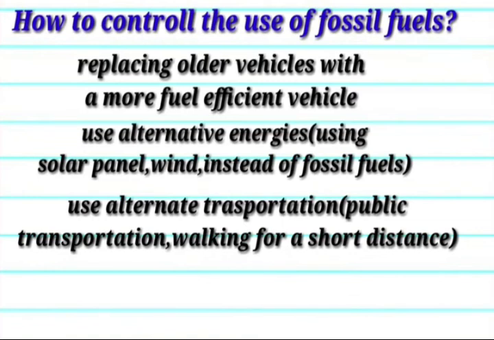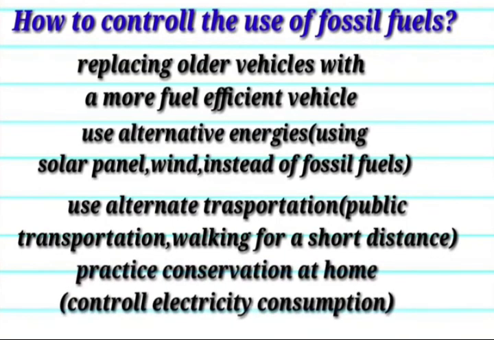We can use public transportation like buses. If you want to go a long distance daily, try to go by bus. And you can practice conservation at home by controlling electricity consumption. These are the remedial measures we can take for the coming generation in order to reduce pollution.